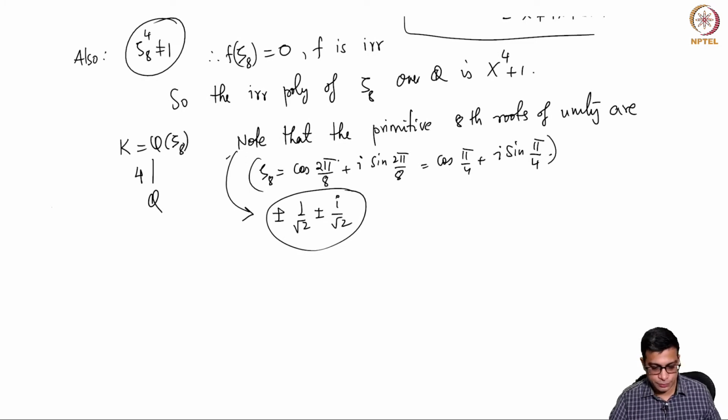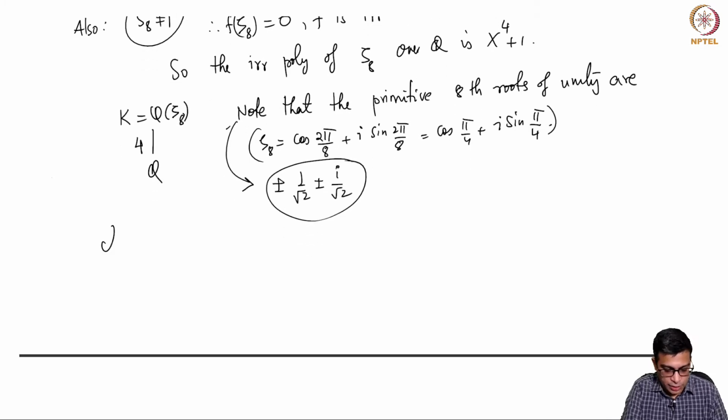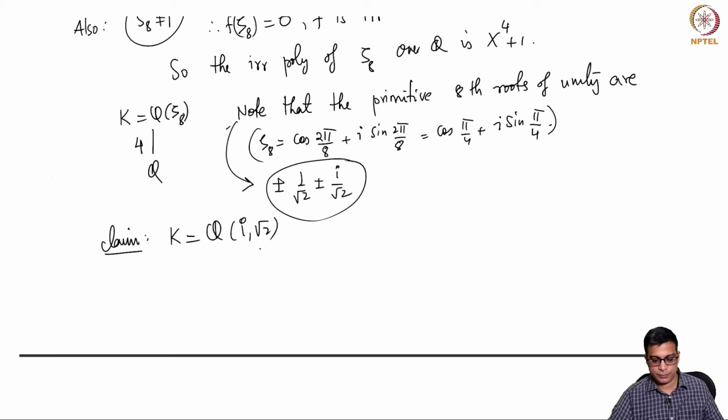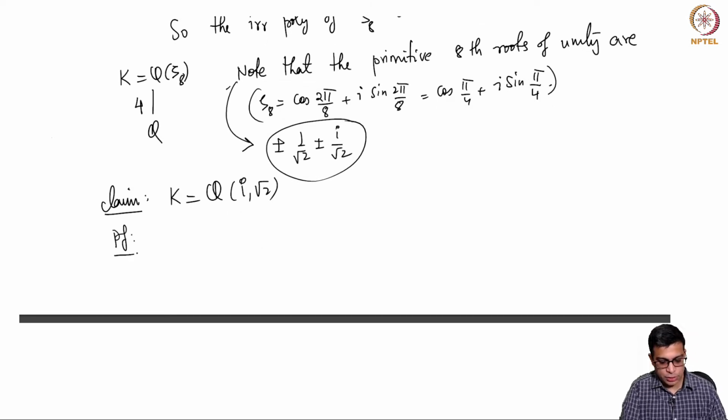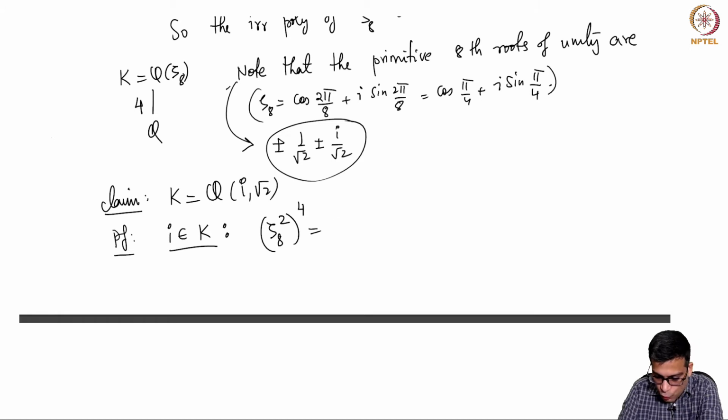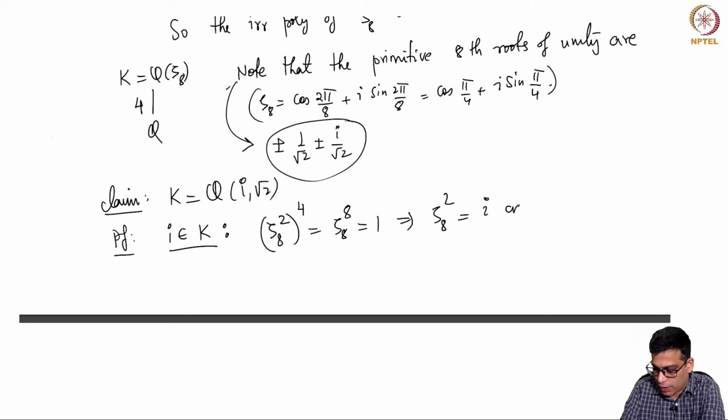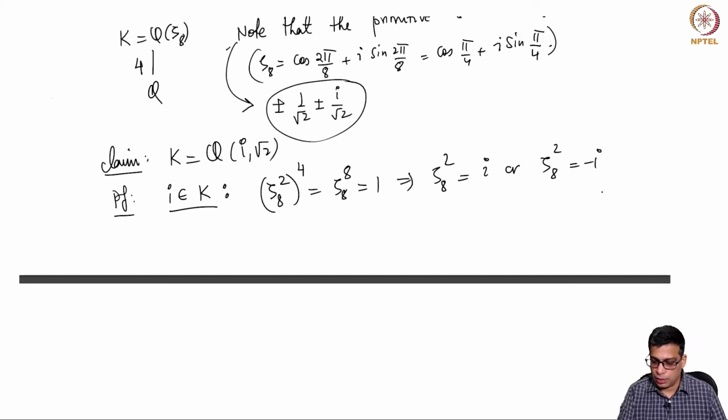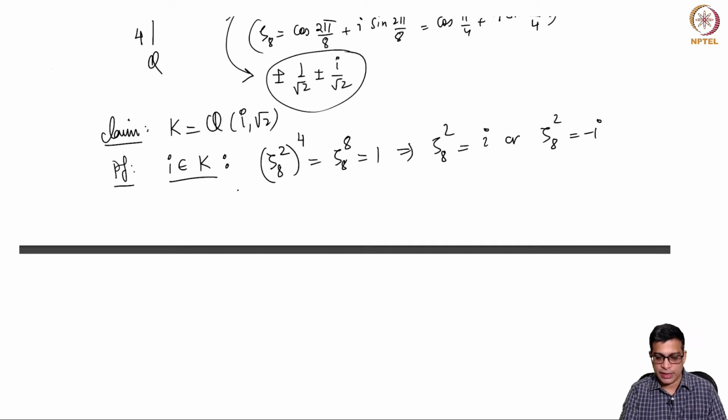So now I want to claim that K is actually equal to Q adjoin i, root 2. So the proof is, first I claim that i is in K. Why is this? i is in K because zeta_8 squared to the 4th is zeta_8 to the 8th, which is 1. That means zeta_8 squared is i or minus i. Depending on which primitive root we take, it will be either i or minus i. It doesn't matter which one. We conclude that zeta_8 is there, so zeta_8 squared is there, or minus zeta_8 squared is there. So i is there.